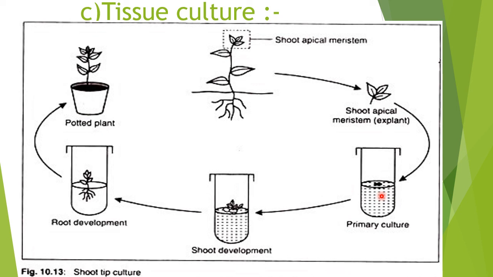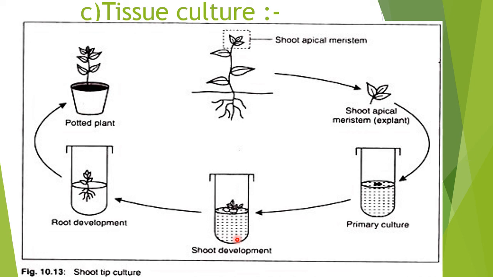And in that medium, after some days we will provide some plant hormones also, like auxins, gibberellins, cytokinins, so that shoot development as well as root development take place. For root development we have to give more auxins, and for shoot development we have to give more cytokinins. This way the procedure is there.